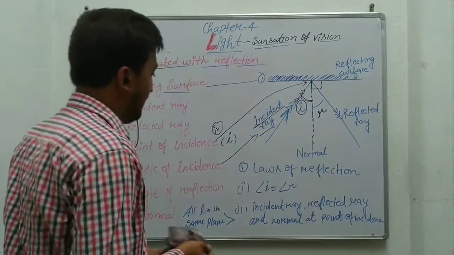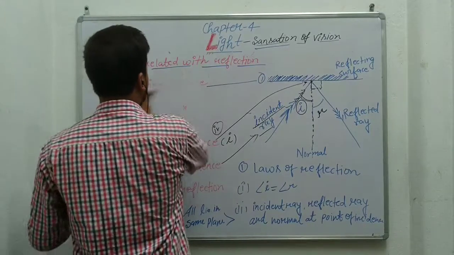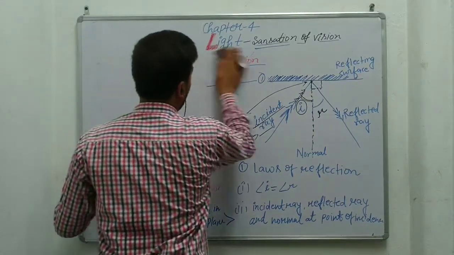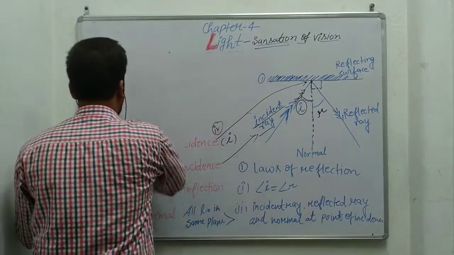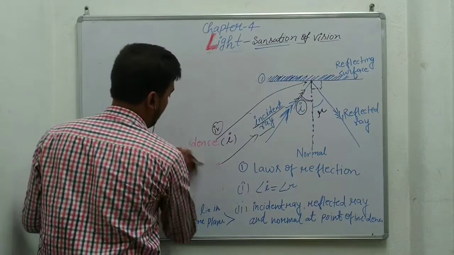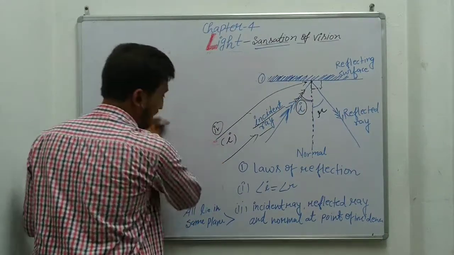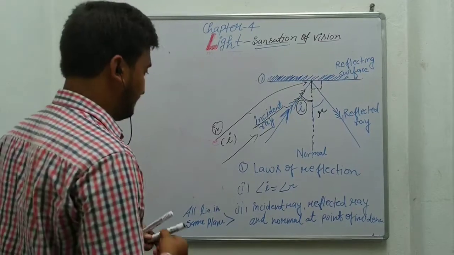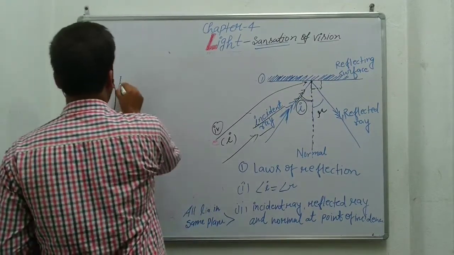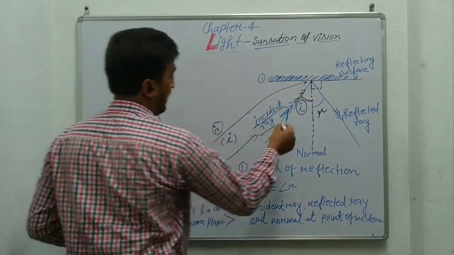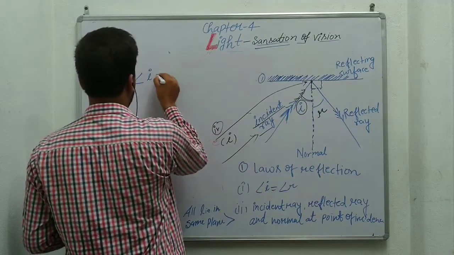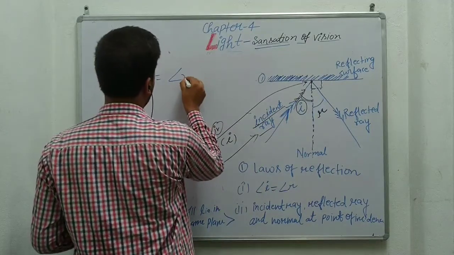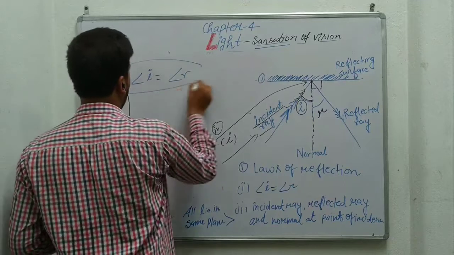Now there are some important laws related to reflection which you have to keep in mind. Laws of reflection. The first law of reflection is that the angle of incidence, I, and the angle of reflection, R, should always be equal.